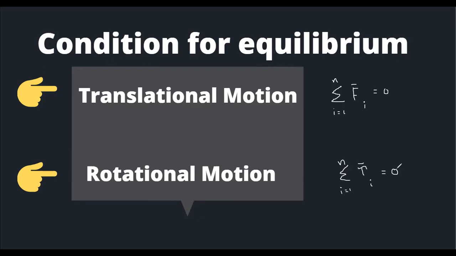We also have another word, the moment of forces. If the moment of forces acting on the body about the point of rotation is 0, then we can say that the body in rotational motion attains equilibrium. Okay, so I will stop here.